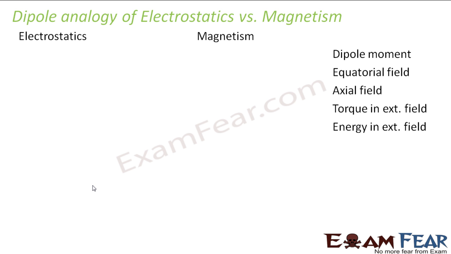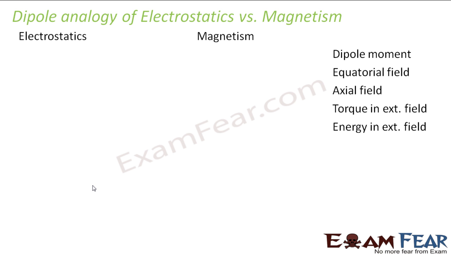If you look at the formulae, or the expressions which we have derived to calculate the magnetic field at an equatorial point or at an axial point, or the torque experienced by the magnetic dipole in an external field, or the energy related to the magnetic dipole in an external field, you will see that the expressions are completely similar in both the cases, just that you replace a few things here and there.